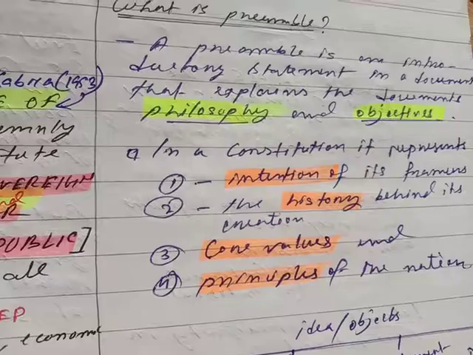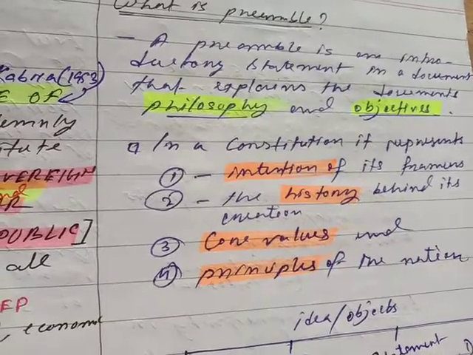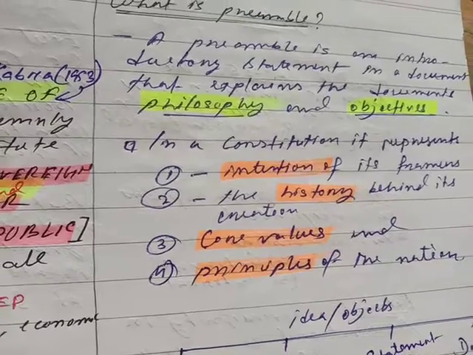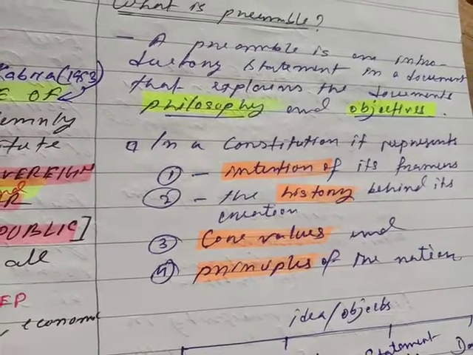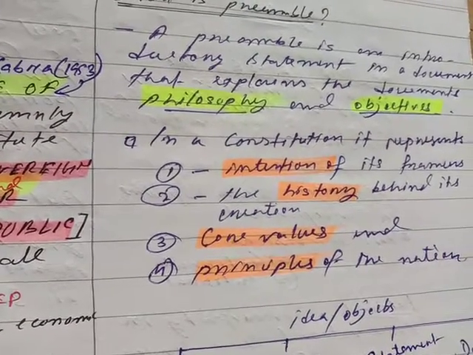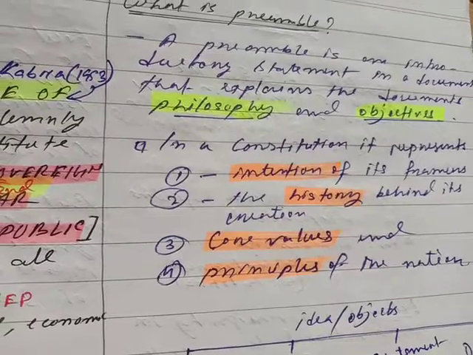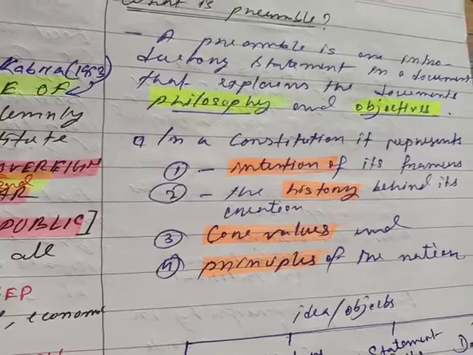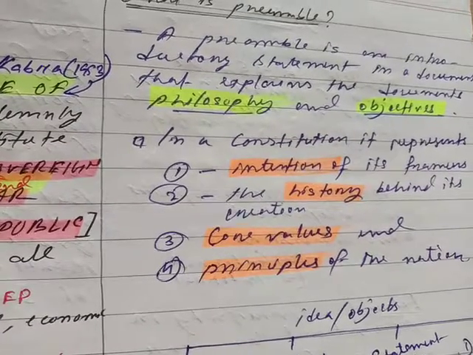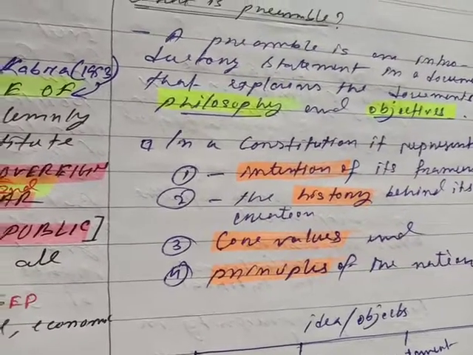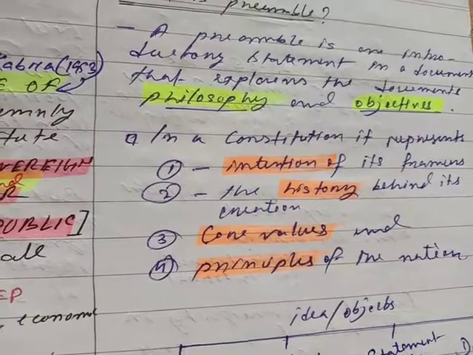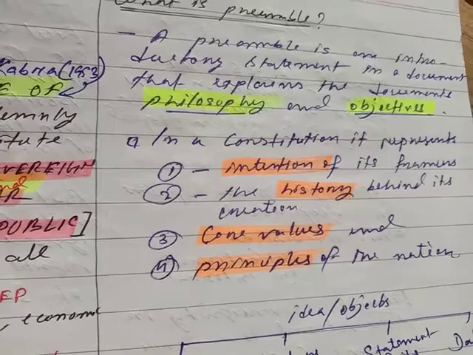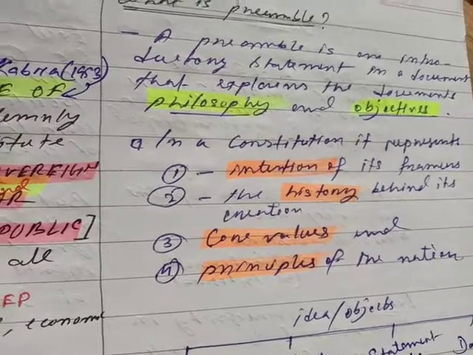It is a republic, it is a democracy. Democracy because there are elections, and universal adult franchise according to Article 326. And it is a republic because there is no hereditary monarch. And also sovereign, the country is free from all external aggression and internal disturbance. The country represents secularity, that means it respects all religions. The secularism of the Indian Constitution is different from the Constitutions of France and USA.